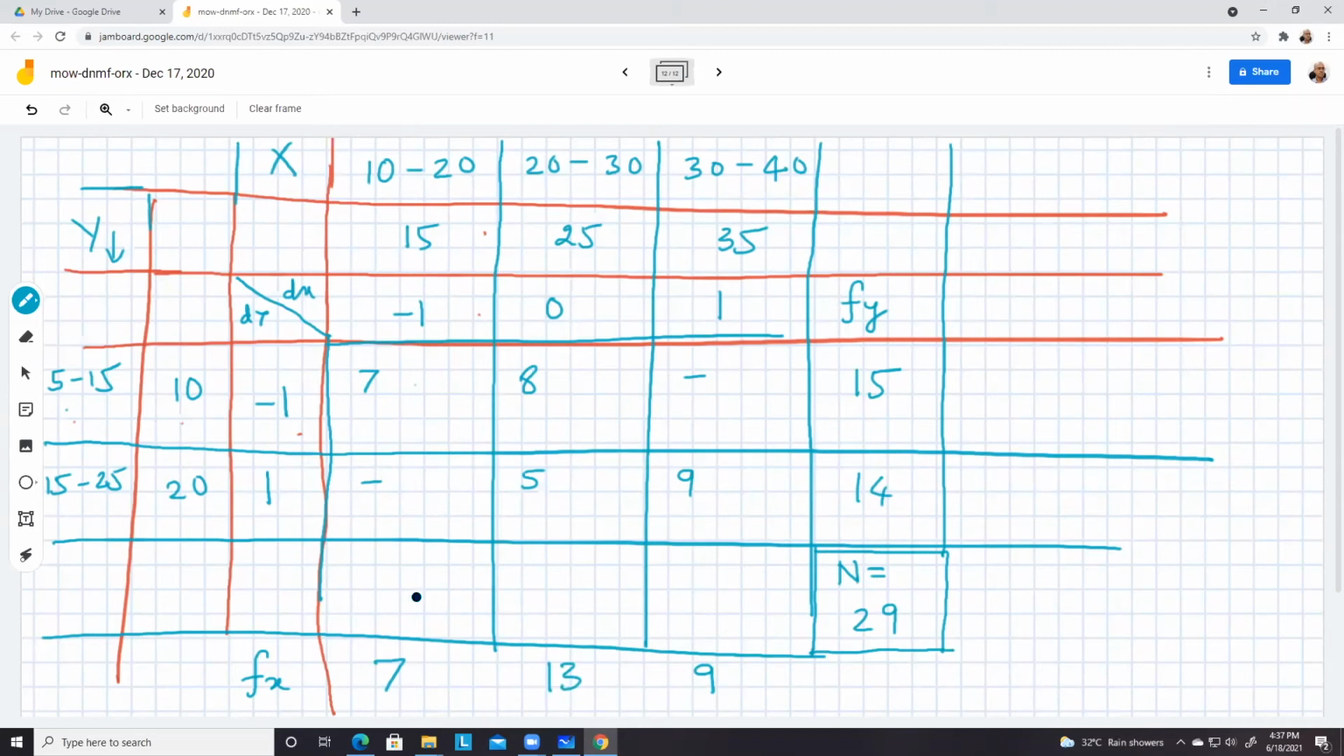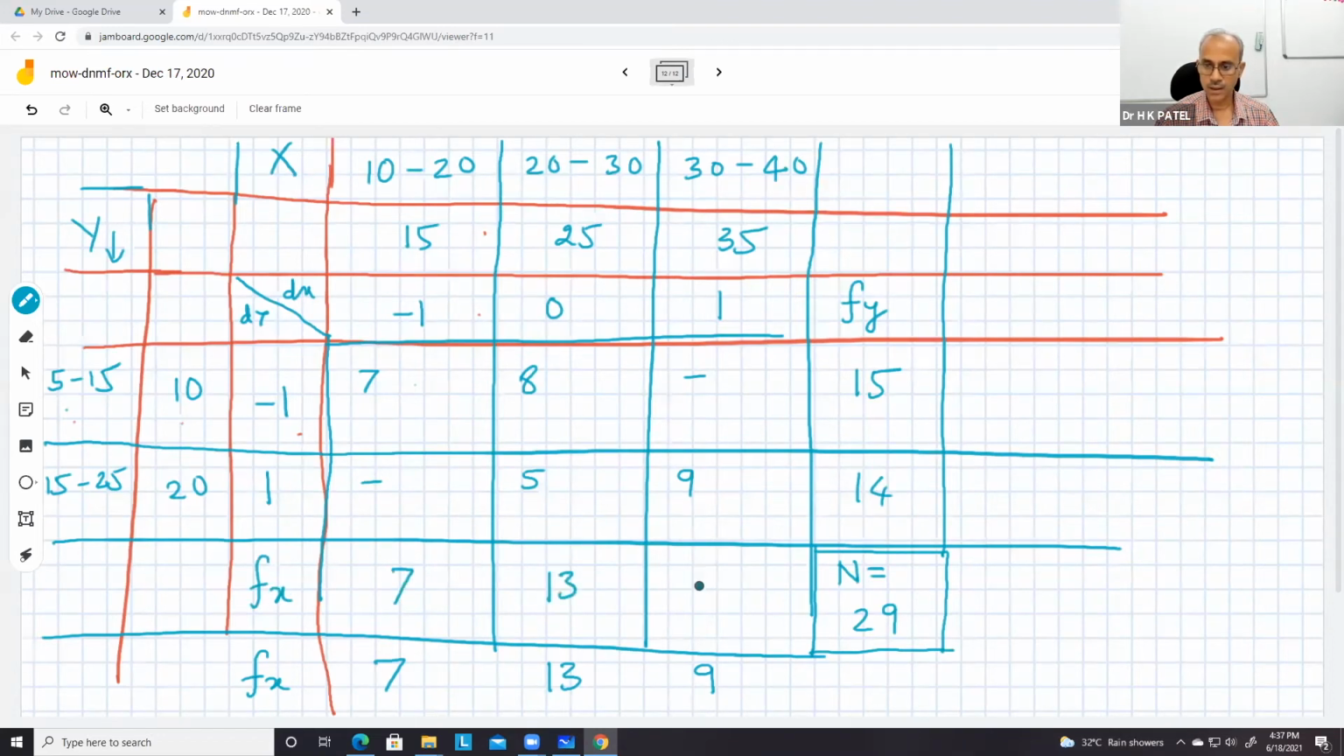Sir, the first one will be 6, no, 7? Okay, 7. Sorry, yes, that was right, but the position was wrong. This will actually be fx: 7, 13, and 9. All right, so this is fy.